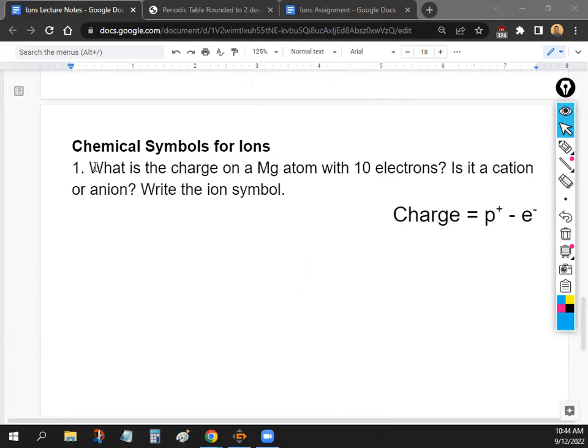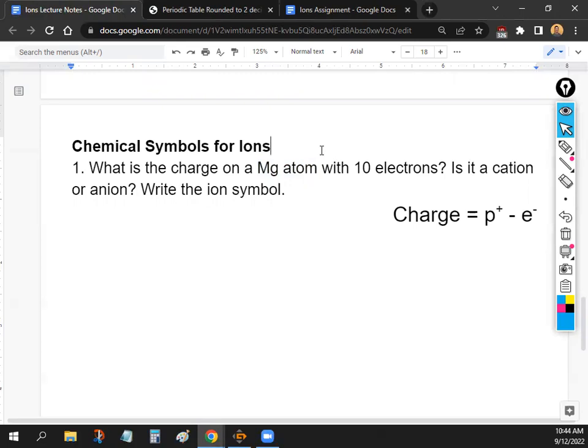Okay, so we are going to be finding out the charge on a magnesium atom with 10 electrons, and then you've got to find out if it is a cation or anion, and write the symbol. So I'll walk this one with you, and then just make sure you guys are following along, and let me know if you have any questions.